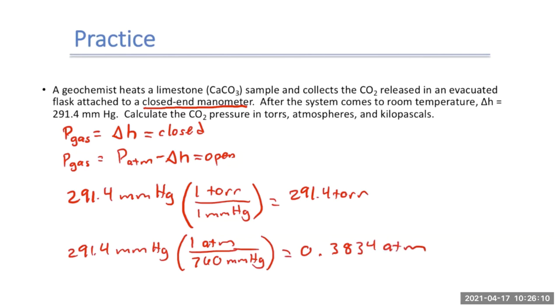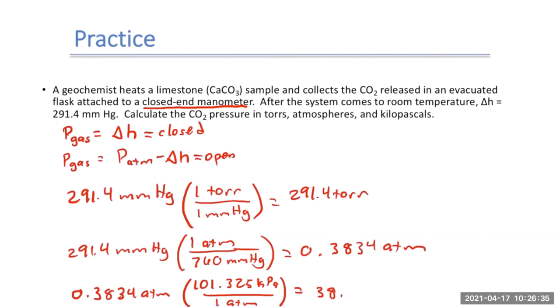And then we have an easy conversion between atmospheres and kilopascals, so we're going to use that. My 0.3834 atmospheres equals 101.325 kilopascals per atmosphere, which gives us 38.85 kilopascals.